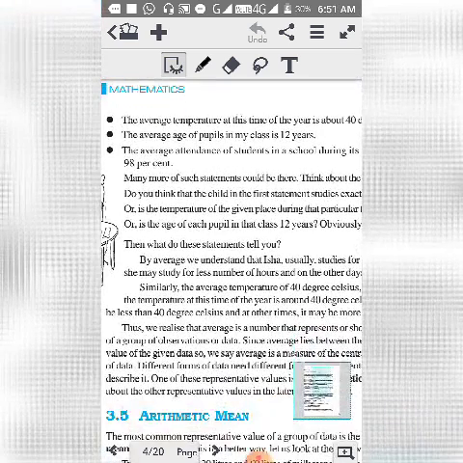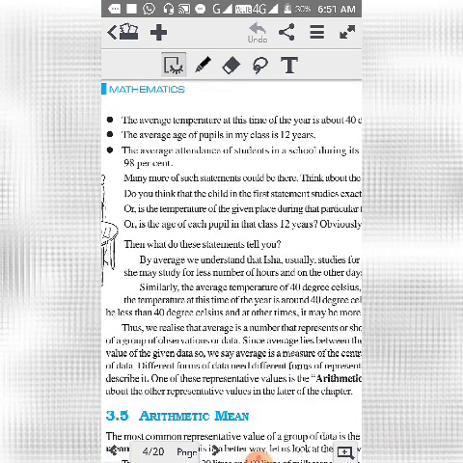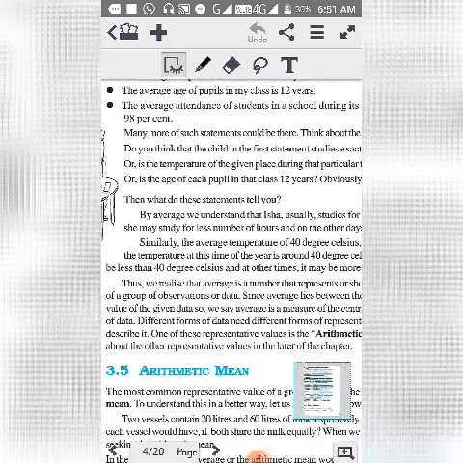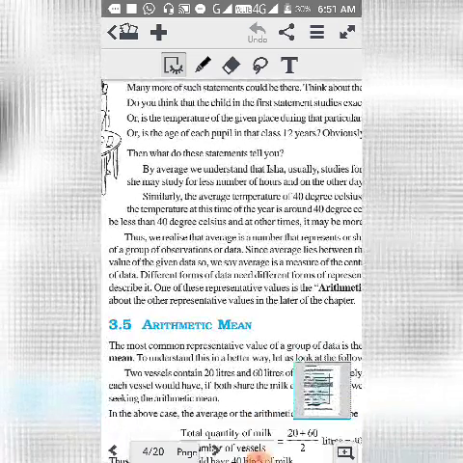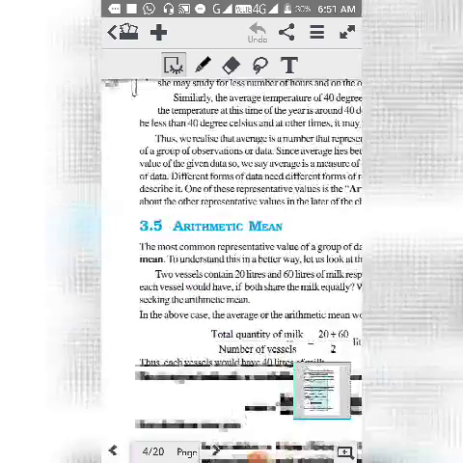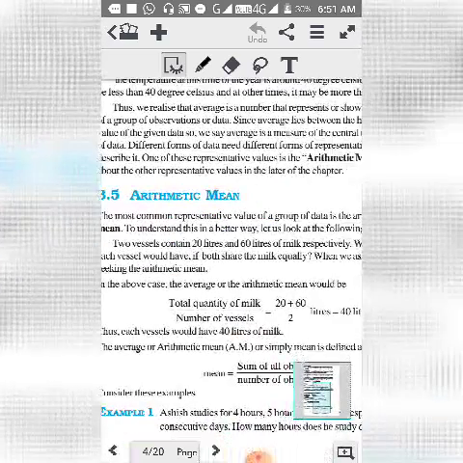So the first part of this chapter is finding the average of some numbers. So suppose some children are there in your class, they have got different marks, and I want to know what is the average of marks obtained by all the children. So that average is called the arithmetic mean.